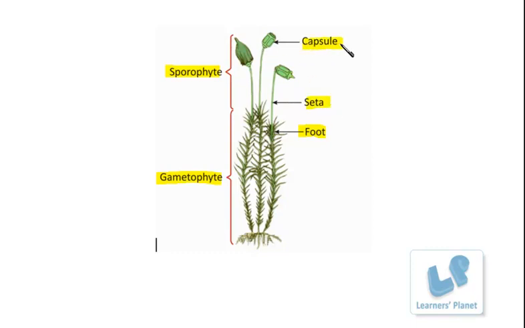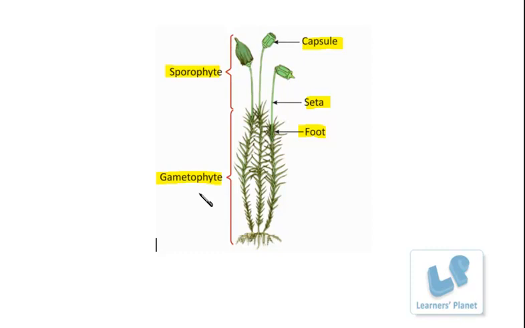So the gametophyte produces the gametes, they fuse, and they produce the zygote, which further develops to form the sporophyte. Now these sporophytes are able to produce the spores, and these spores further germinate to produce the gametophyte.